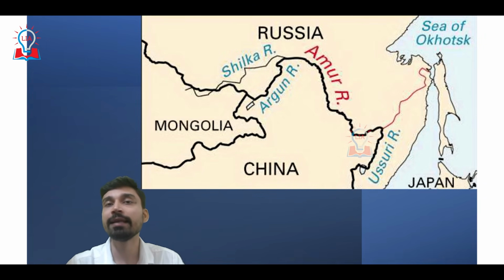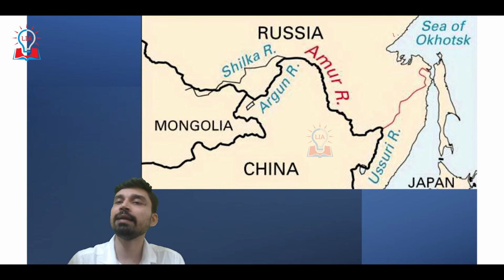Not only that, taking advantage of this weak position of China, Russia negotiated another treaty where they took control of the entire northern bank of the Amur, that is flowing here. As we can see, this is the Amur River. So the northern bank of the Amur River, the territory of China, was captured by Russia.